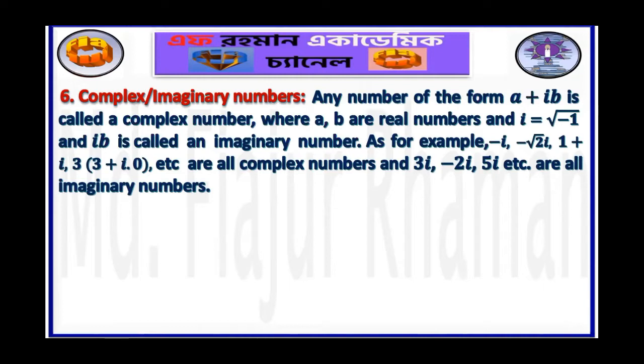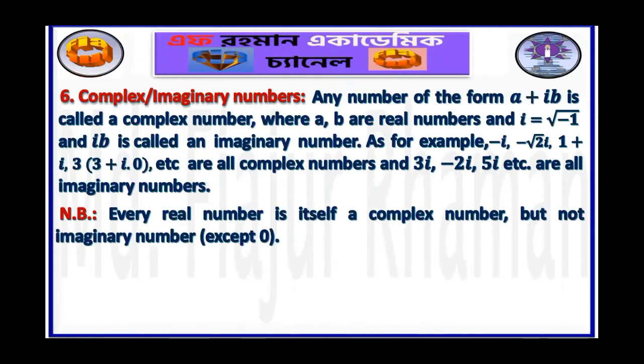And 3i, -2i, 5i, etc. are all imaginary numbers. All imaginary numbers are complex numbers, but all complex numbers are not imaginary numbers, such as 3. 3 is not an imaginary number. Every real number is itself a complex number, but not an imaginary number, except 0.